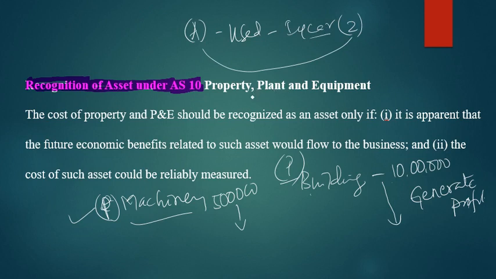So once you purchase the asset, it should be recognized as an asset, and it should give future benefit also for the business entity. Then only it is considered under AS10. Clear? So I hope the first point is clear. The second point is that the cost of such asset should be reliably measured. So the value, as I said, is reliably measured here. See, the building is valued at 10 lakh rupees, machinery at 5 lakh rupees. It is measured. So we have one concept in accounting called the money measurement concept.